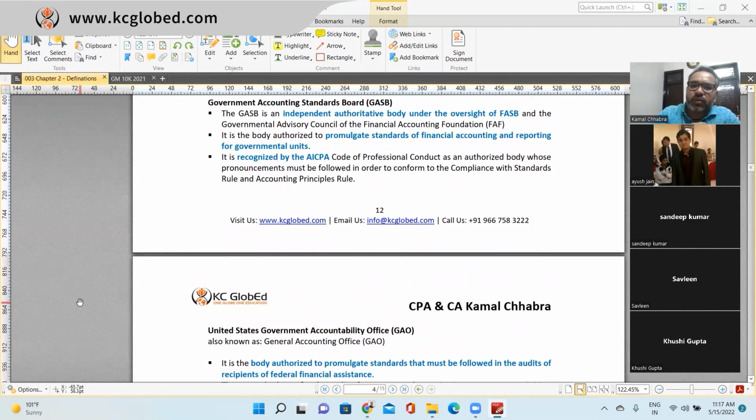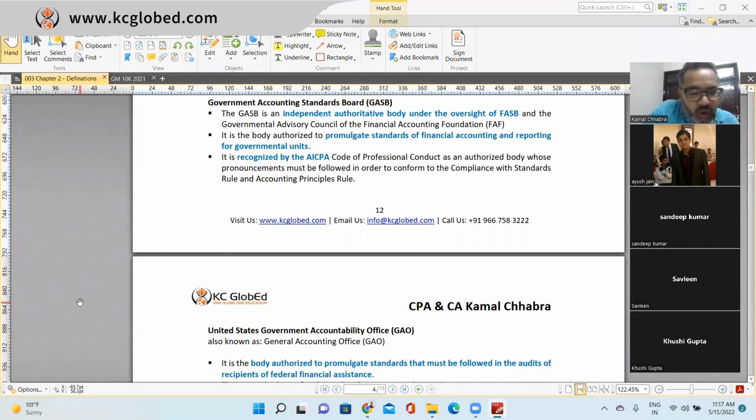So GASB is also an independent authoritative body under the oversight of FASB, and the Governmental Advisory Council. It's a mix of FASB, or you can say AICPA people, and the Government Advisory Council people of the Financial Accounting Foundation.